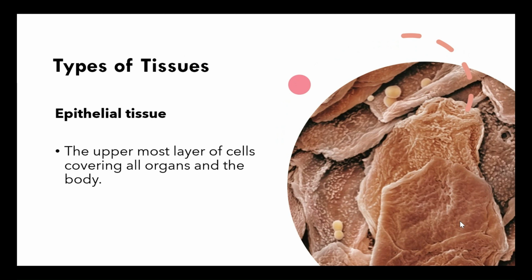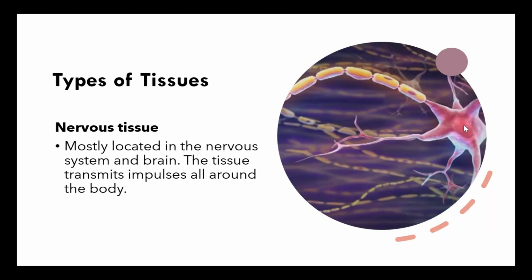So, of course, we've got here a bunch of epithelial cells. And like we said before, they're different layers of cells coming up and layering on top of each other. And these all cover our organs and our body and everything. So, when we say the skin is the biggest tissue in our body, it is no lie at all. It is definitely the biggest tissue and organ of our body.